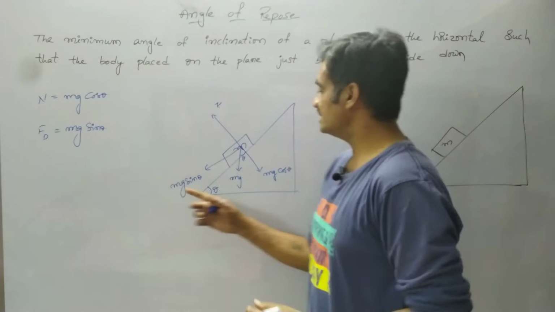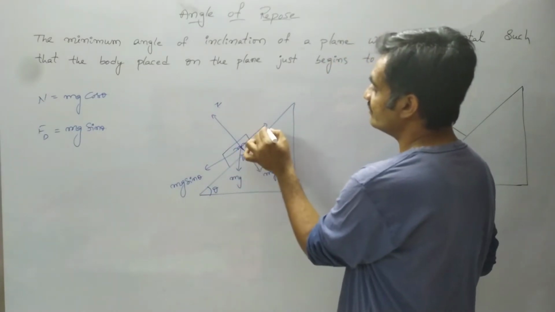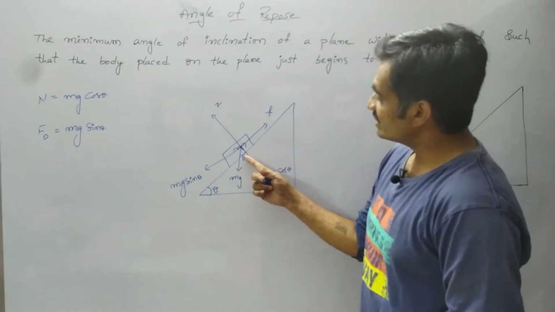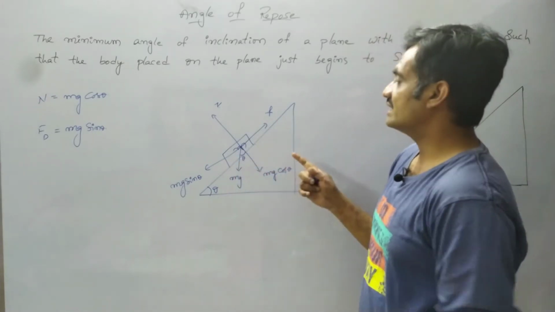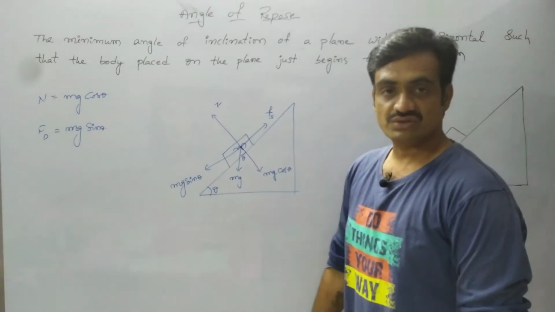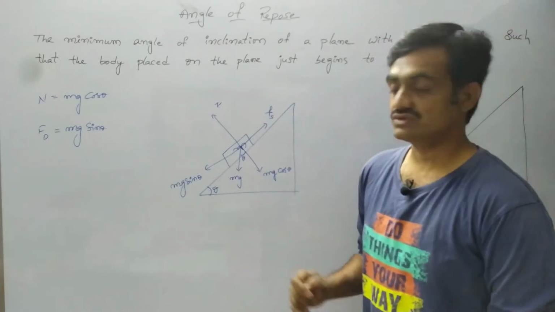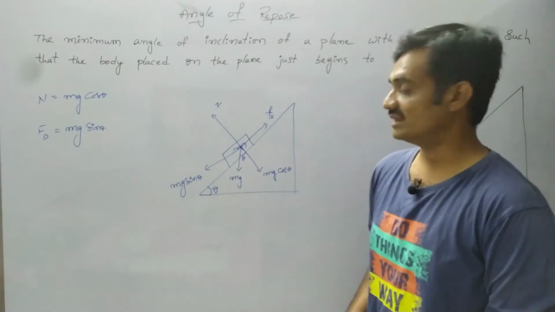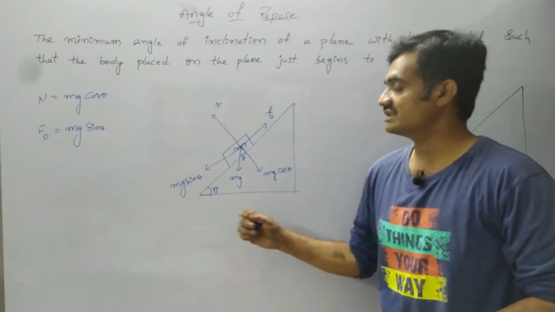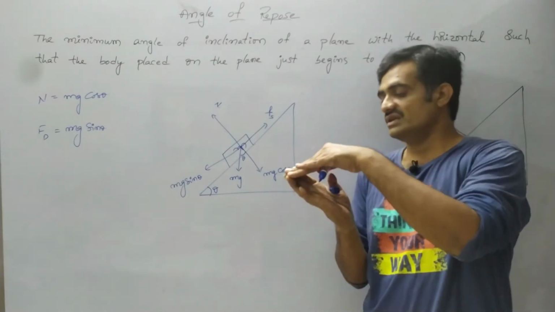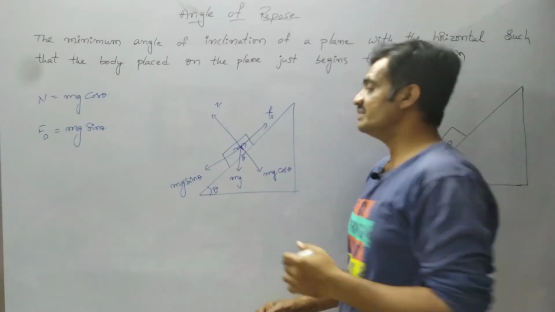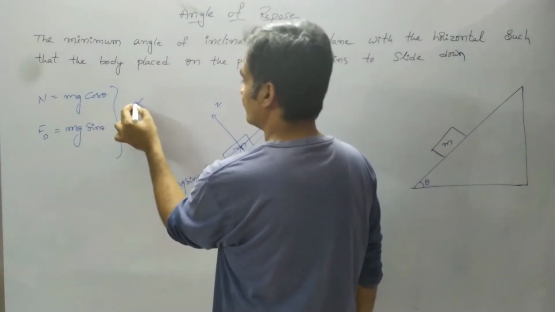This driving force is balanced by the frictional force which acts in the opposite direction. Since the body is at rest on the inclined plane, this is a static frictional force. As we increase the angle with respect to the horizontal surface, the body is ready to slide at a particular angle. That angle is represented as alpha.